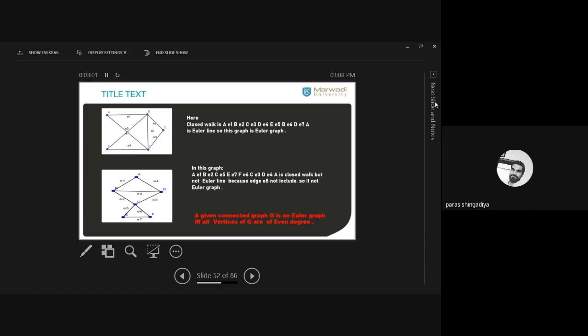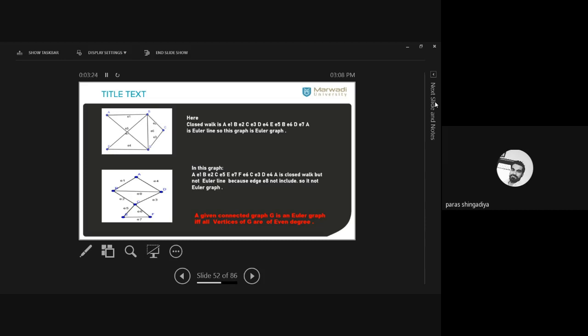And here we have one result to verify that. By using which result can we verify directly whether the graph is Euler or not? All degrees should be even. If the degree of all the vertices is even, then we can say that this graph is always Euler graph. Hence we can easily create such Euler line for this graph.